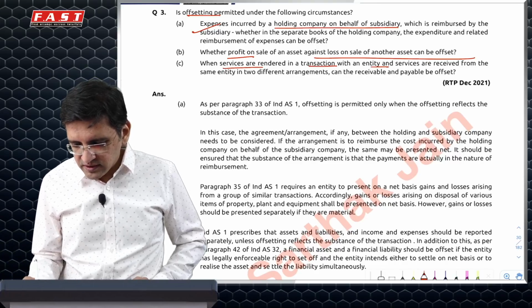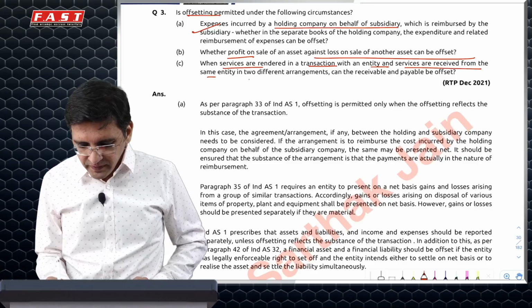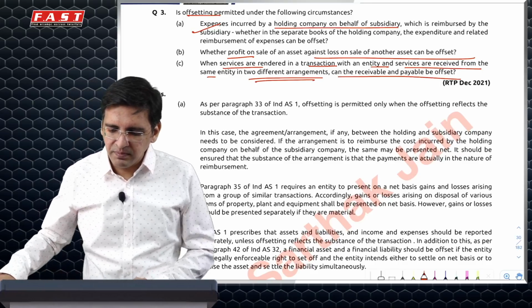Service rendered in transaction with an entity and service received from the entity in 2 different arrangements, can receivable and payable be offset.